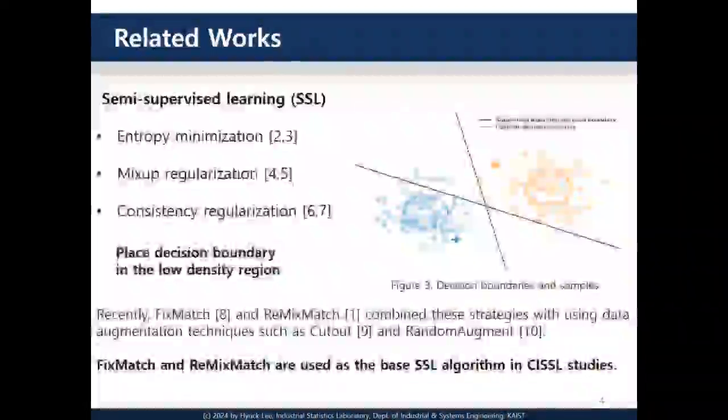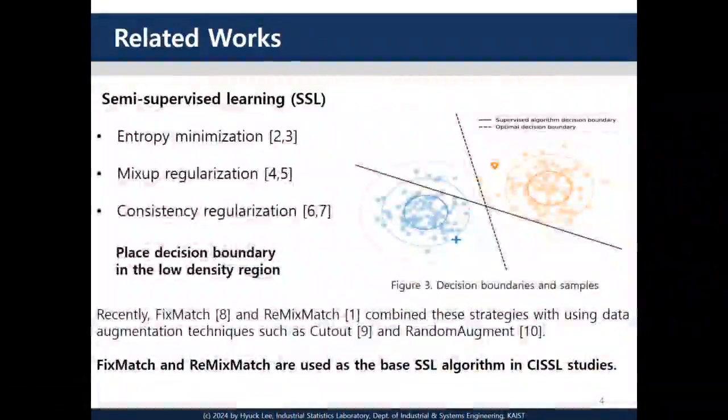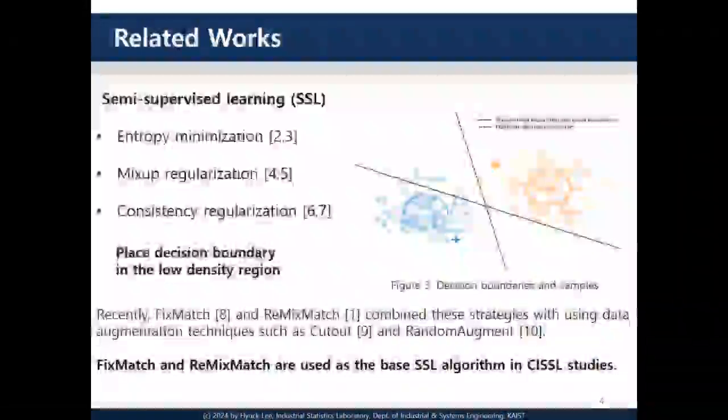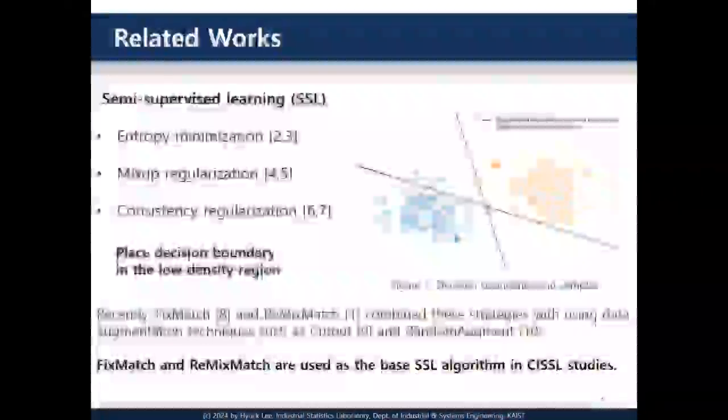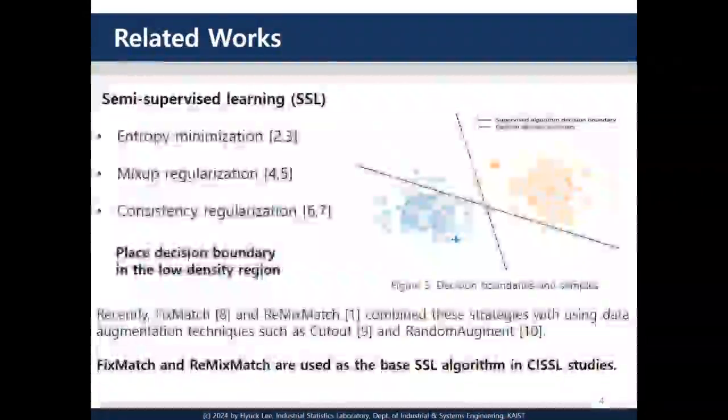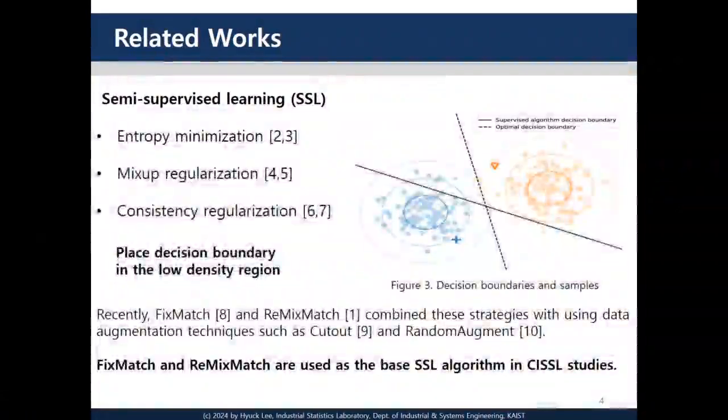Before introducing CISSL, let me briefly review related studies. First, CISSL is closely related to general SSL research. Many SSL methods are based on three key techniques: entropy minimization using pseudo labels, mixup regularization through interpolation, and consistency regularization that enforces stable predictions under data augmentation.